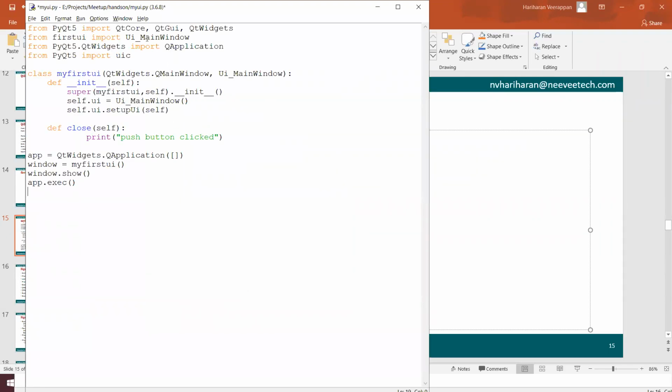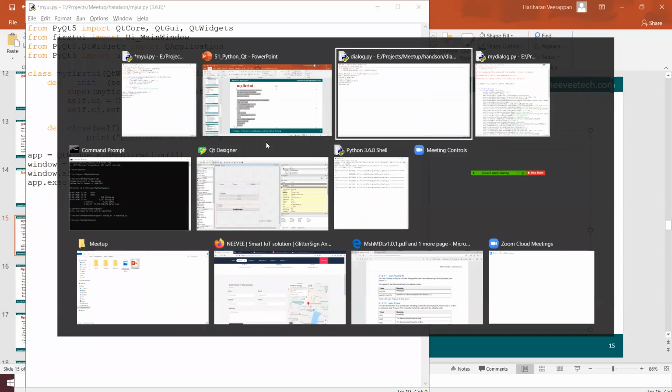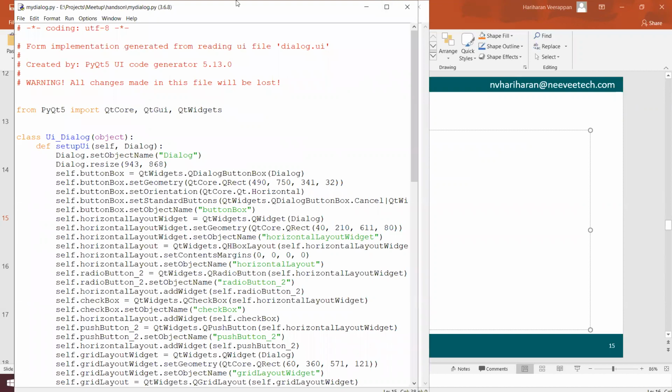I'm going to add whatever file I'm having, which is mydialog.py.